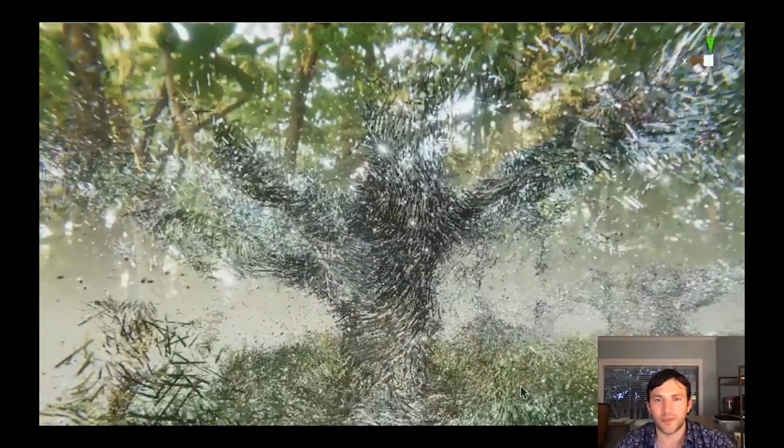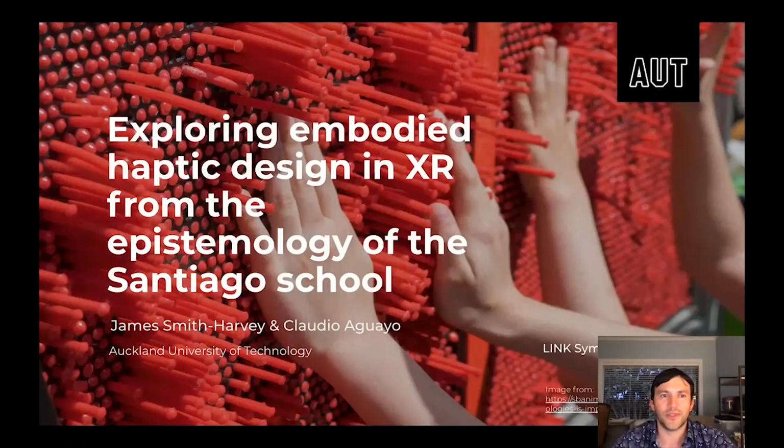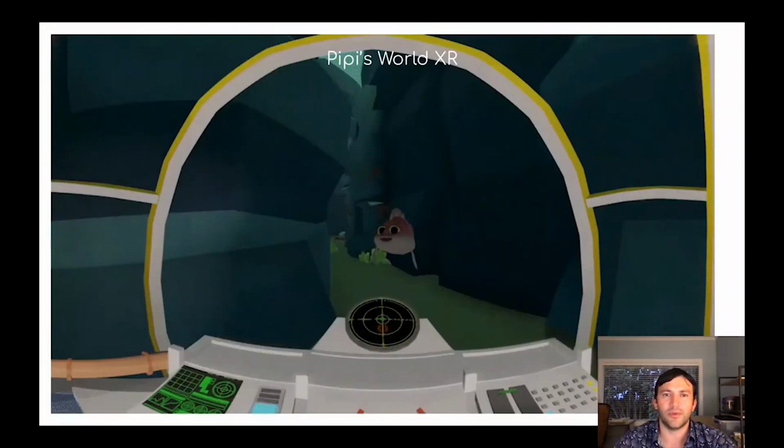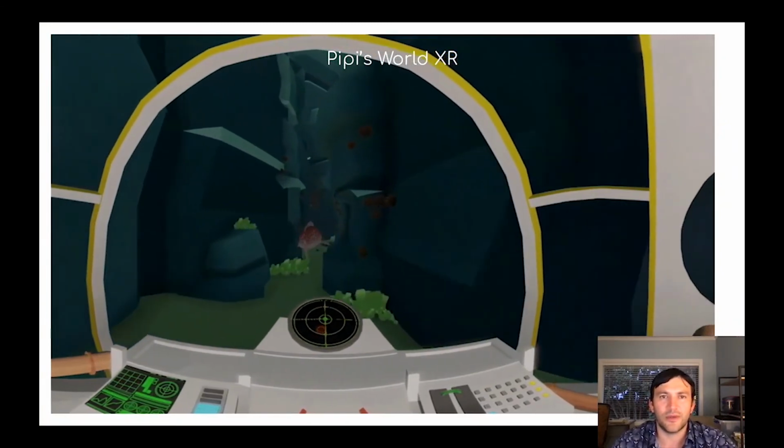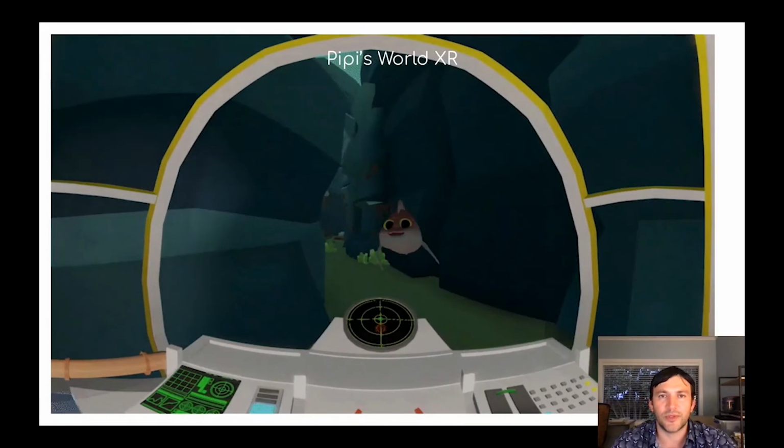Perhaps we can add layers of ancestral knowledge or traditional knowledge in relation to what is the real nature of our environment. Another piece of research that is aligned with the Santiago School is what James Smith Harvey has been leading in terms of exploring embodied haptic design in mixed reality environments, and how by focusing on the embodiment and the tactile and the lived experience with real objects can be part, for example, of a mixed reality environment that is educating learners about the benefits of marine conservation.